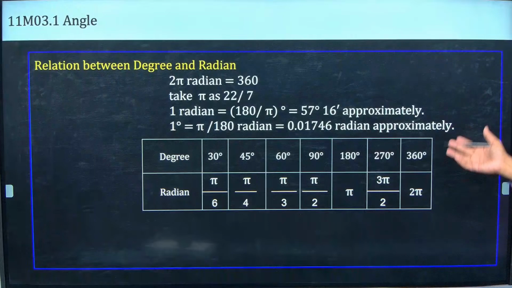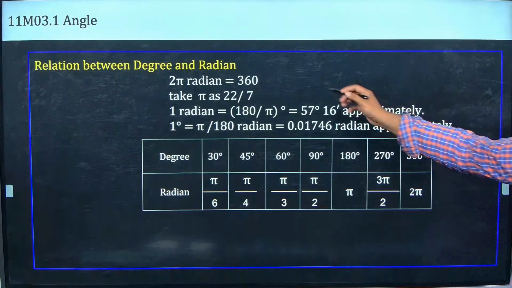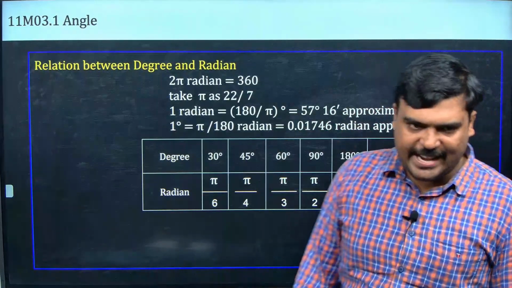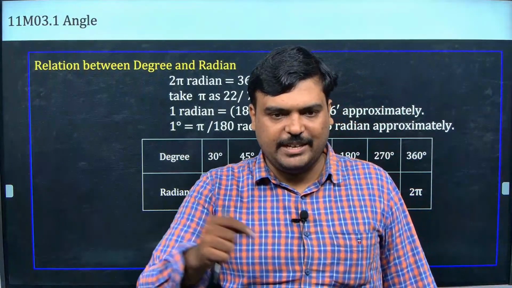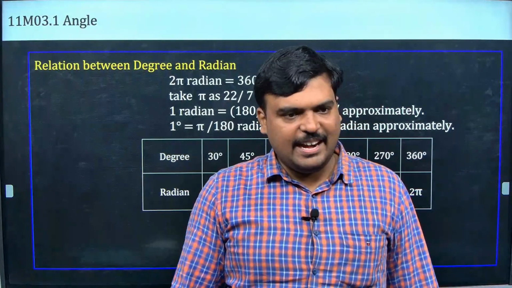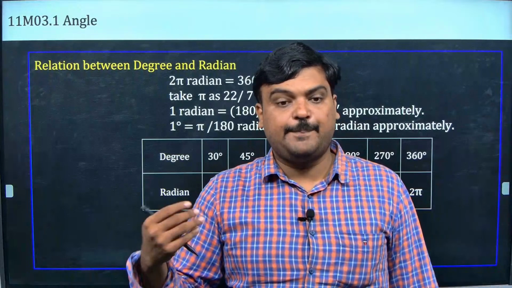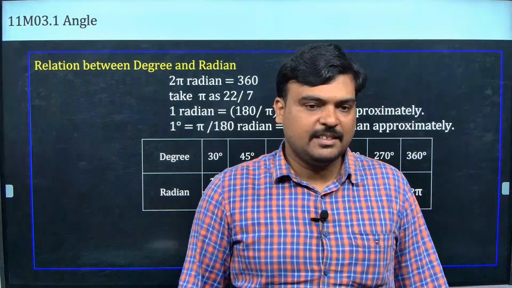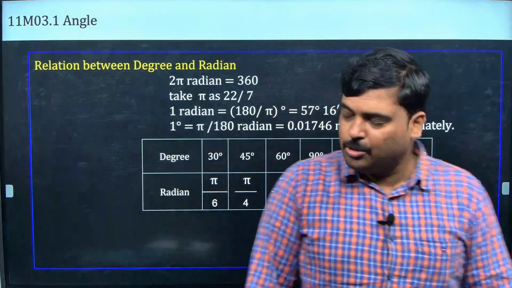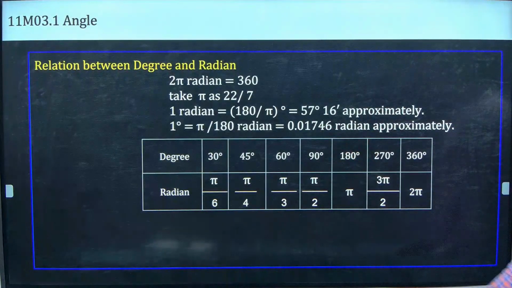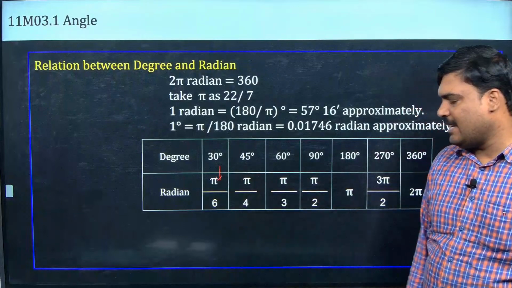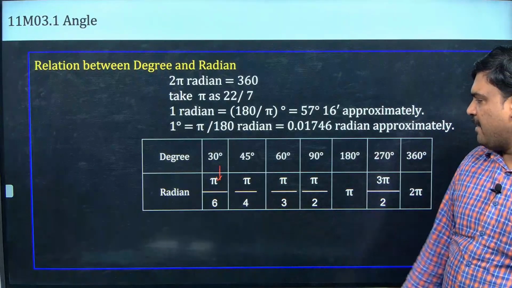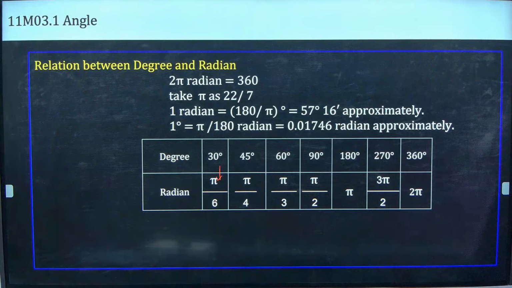See guys, 2 pi is equal to 360. Take pi as 22/7 to convert from radian to degree and degree to radian. It is nothing, if you know when to multiply the given number by 180/pi or pi by 180, then you are done. So 30 degree is always equal to pi by 6, 45 is pi by 4, 60 is pi by 3, 90 is pi by 2, 180 is pi, 270 is 3 pi by 2, 360 is 2 pi.